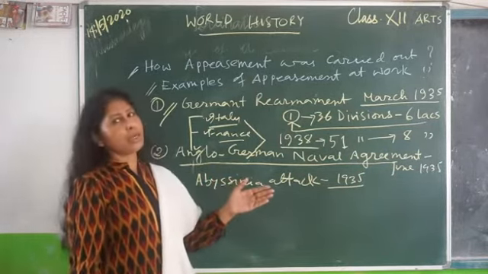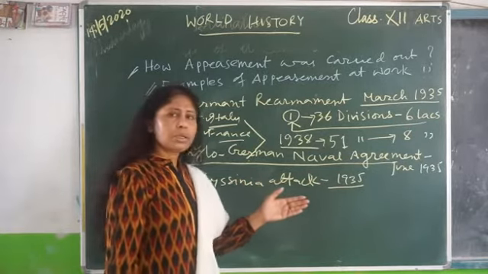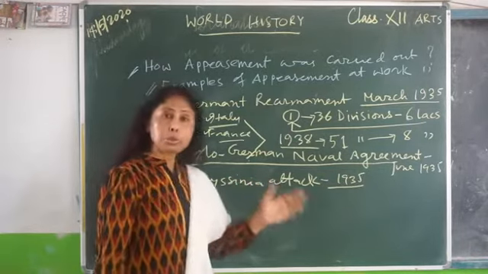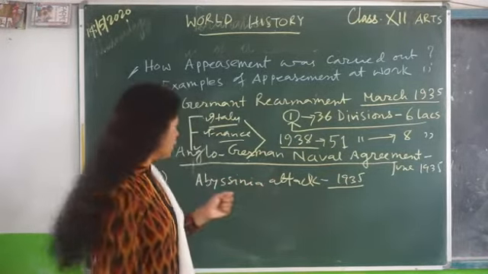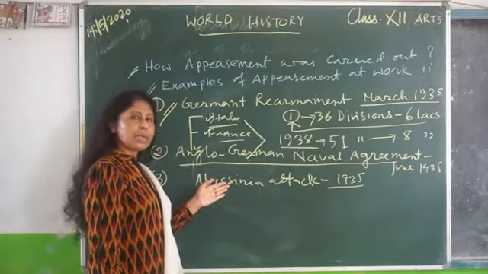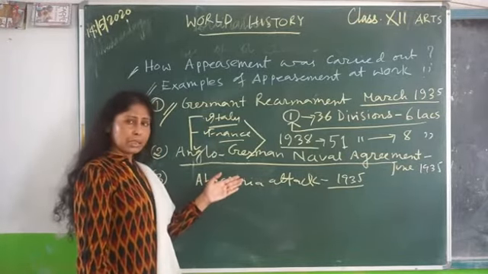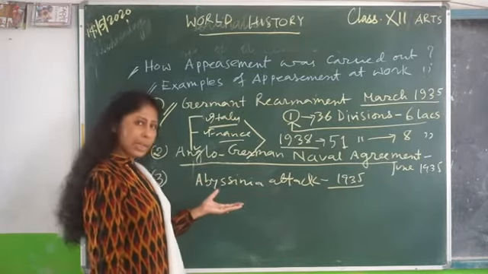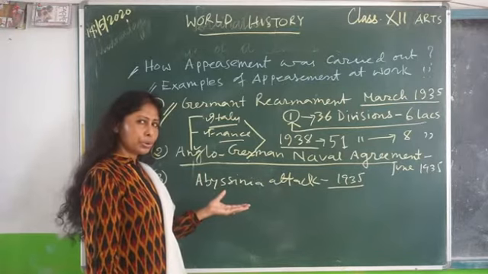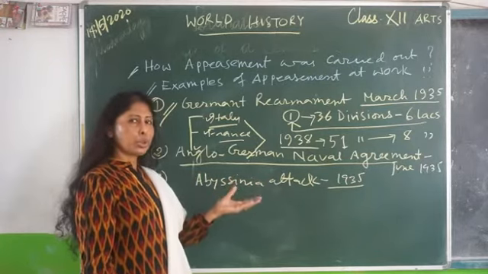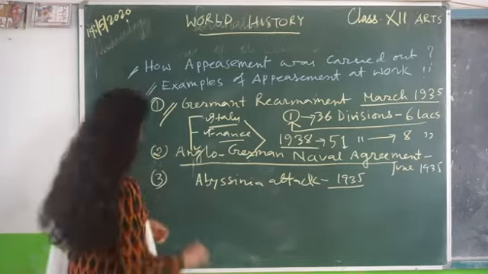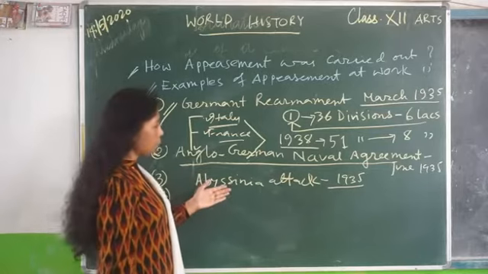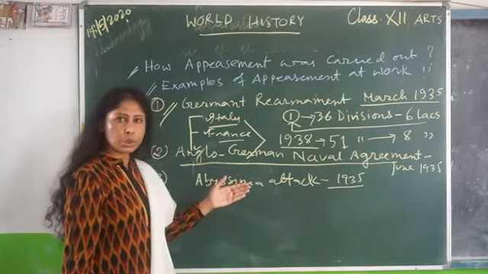The League again proved its weakness. The League did not take any action. Britain and France also did not take any strong action against Italy. So it encouraged Hitler, whose next step was to send Nazi troops towards the demilitarized zone of the Rhine. Now what happened next? Again repeating, it encouraged Hitler to send Nazi troops to the demilitarized zone.